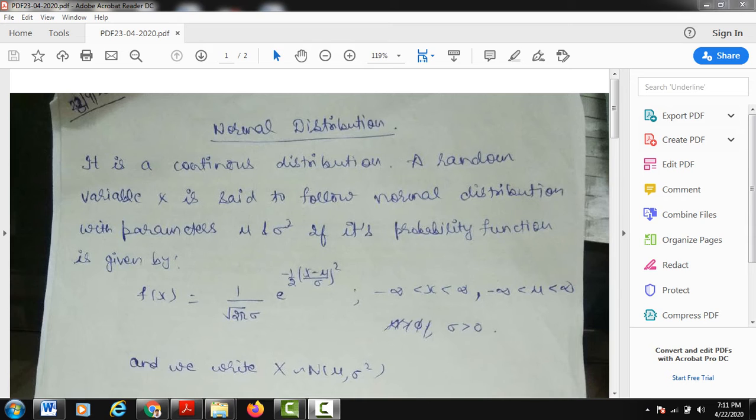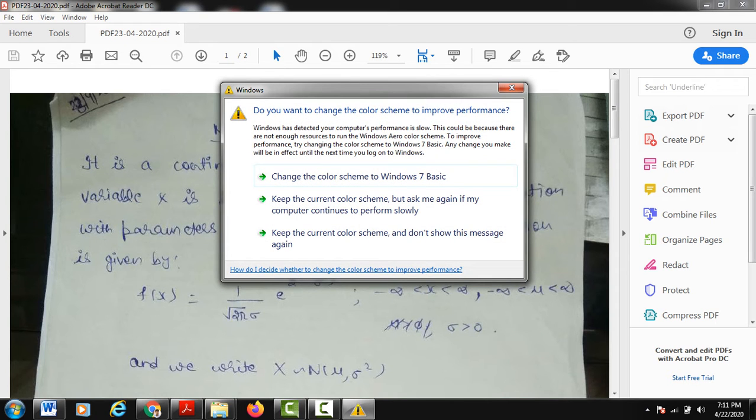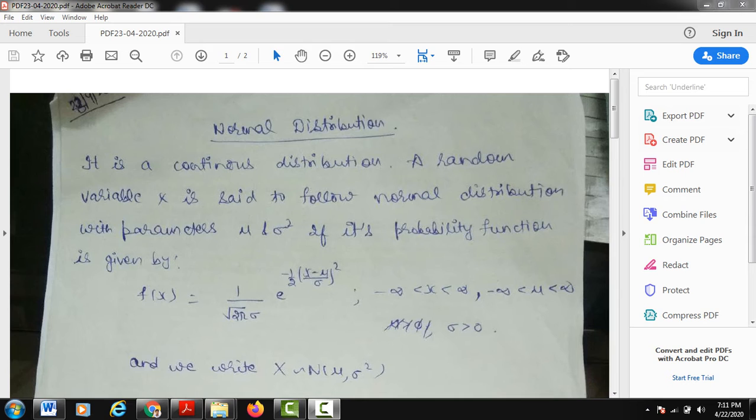As we have discussed in discrete distributions, we did the various derivations, and for that we used the sign of summation, which is known as sigma. But here, for calculating any area or for derivations like mean and variance of this normal distribution, we will use the sign of integration because it is a continuous distribution.